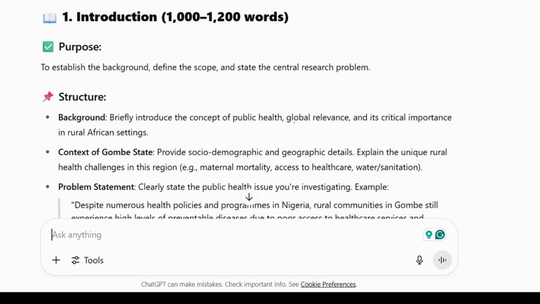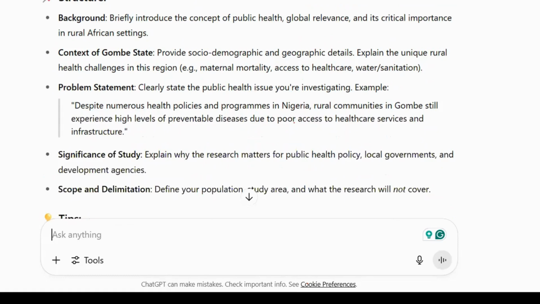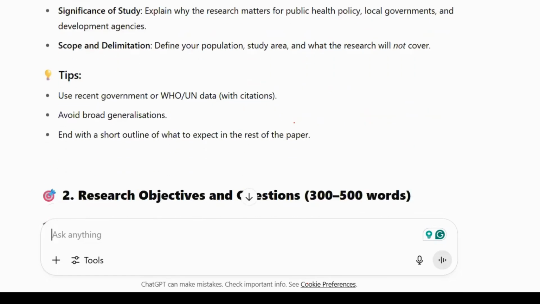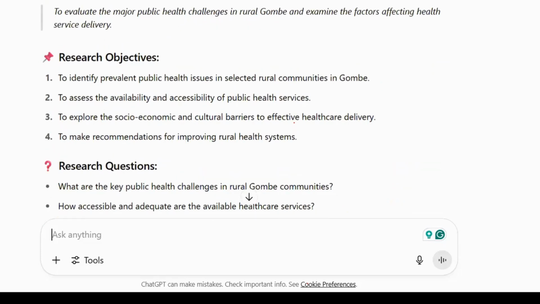The purpose, the structure, background, context, the problem statement. You say, despite numerous health policies and programs in Nigeria, rural communities in Gombe State experience high levels of preventable diseases due to poor access to health services and infrastructure. Significance of the study, to explain why the research matters for public health policy, local government and development agencies. Scope and limitation, define your study population. Tip, research objective.